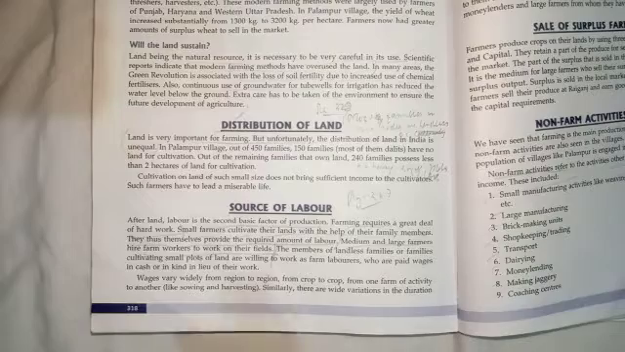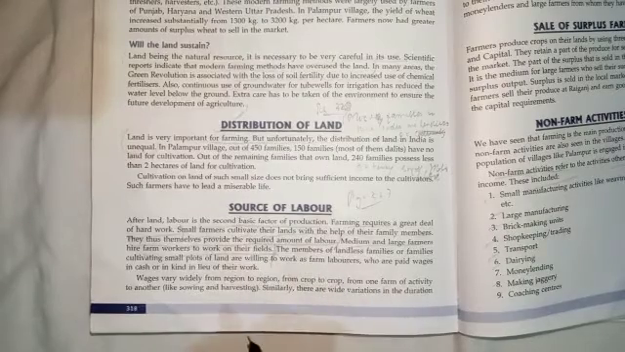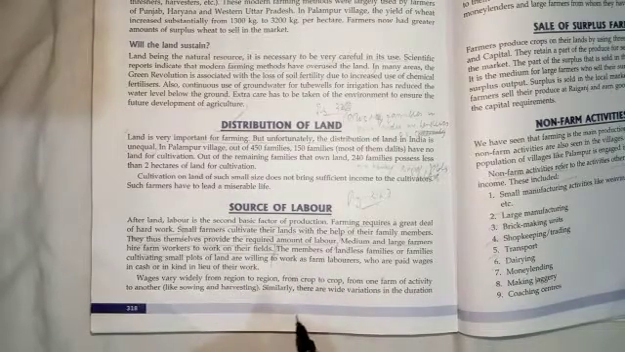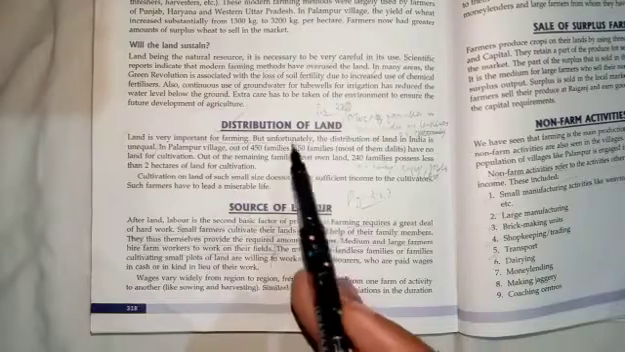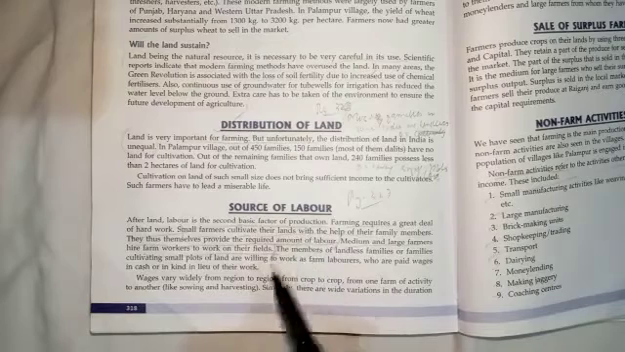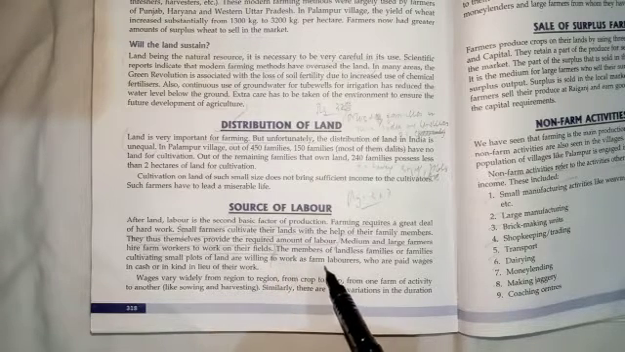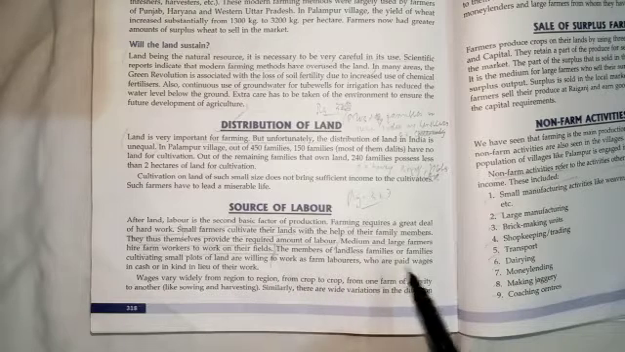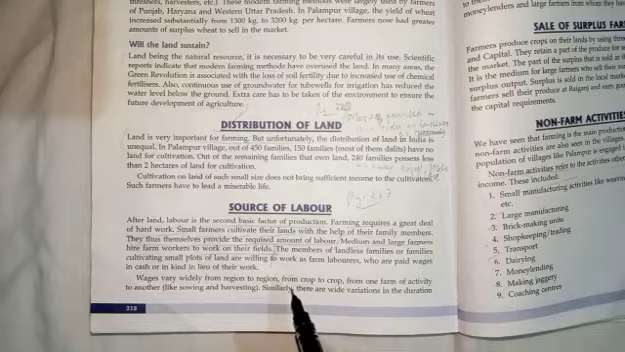In this video we will discuss sources of labor in agricultural activities. After land in the agriculture sector in rural India, labor is the second basic factor of production, and farming requires a great deal of hard work. So where do we find the source of labor in the agriculture sector in rural India?